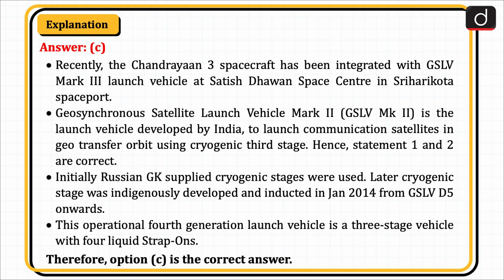Initially, Russian GK supplied cryogenic stages were used. Later, cryogenic stage was indigenously developed and inducted in January 2014 from GSLV D5 onwards. This operational 4th generation launch vehicle is a 3-stage vehicle with 4 liquid strap-ons. Therefore, option C is the correct answer.